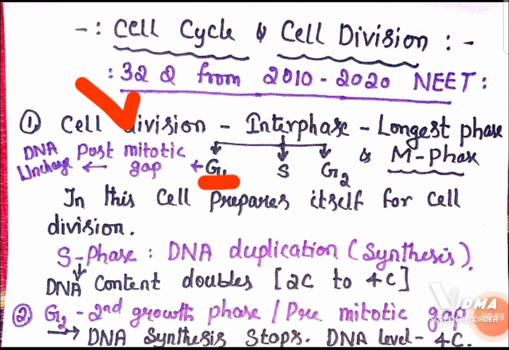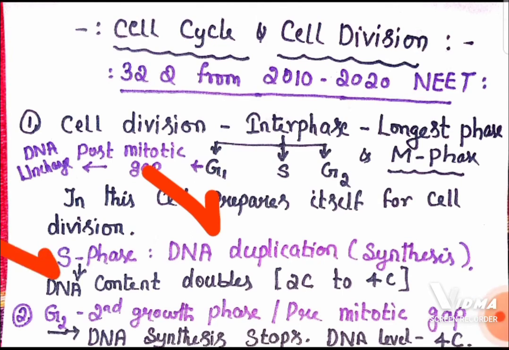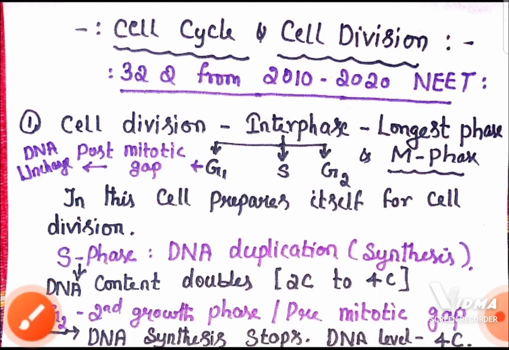After mitosis, in the new cells, G1 phase is going to start where the DNA remains unchanged. Whereas in S phase, S stands for synthesis, DNA duplication occurs. The number of chromosomes remains the same, but the content of the DNA doubles. For example, after mitosis the DNA content is 2C. By the end of S phase the DNA content rises to 4C.